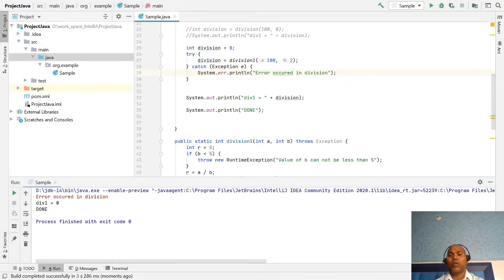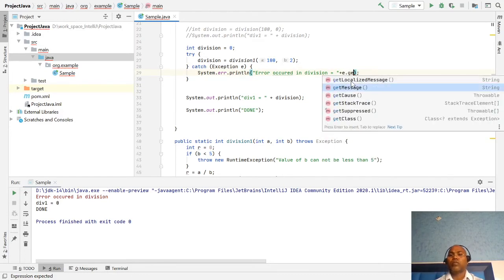Here I am throwing the value of b. This message should be communicated to the caller method. So here we have options. This exception object e has an option to get the message, e.getMessage(), whichever message you want.